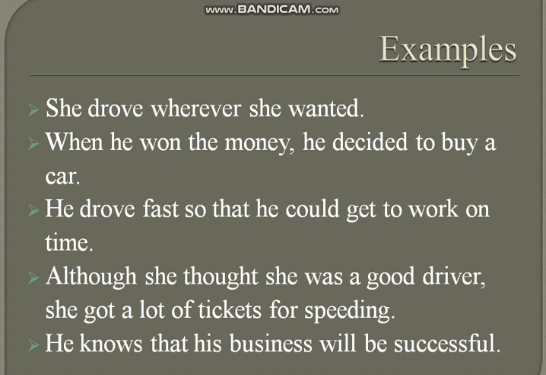Here we have some other examples. She drove wherever she wanted. So here you can see this sentence consisted of two parts. She drove, here its meaning is clear. Wherever she wanted is the dependent clause, which is depending on the main clause she drove. So this is one sentence, but it consists of two parts, the independent clause and the dependent clause.